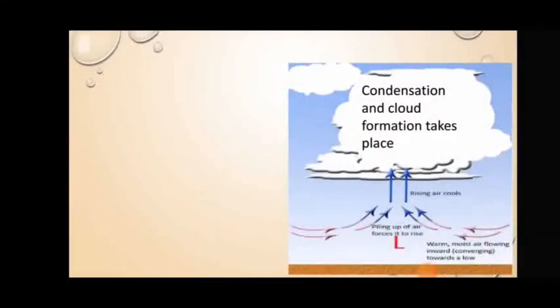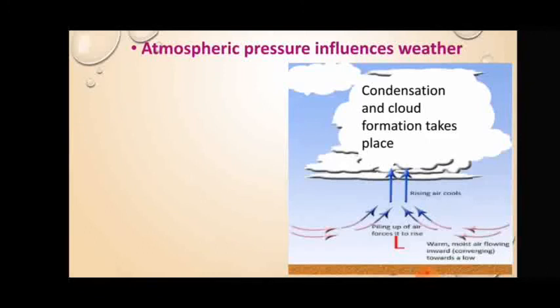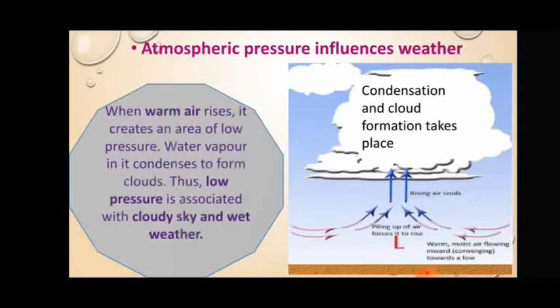Children, we must understand how atmospheric pressure influences weather. When warm air rises, it creates an area of low pressure. Water vapor in it condenses to form clouds. Thus, low pressure is associated with cloudy sky and wet weather.